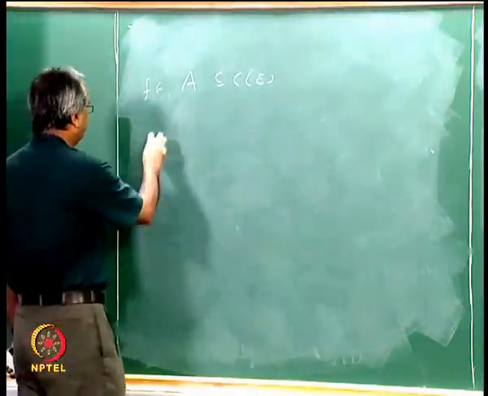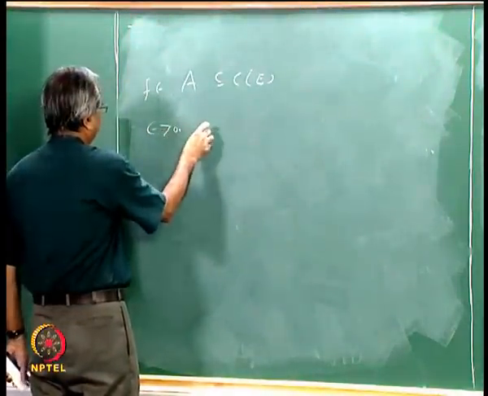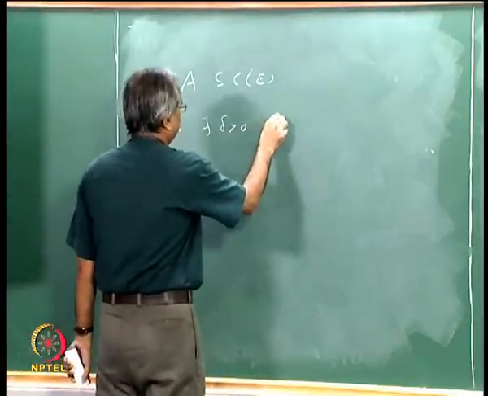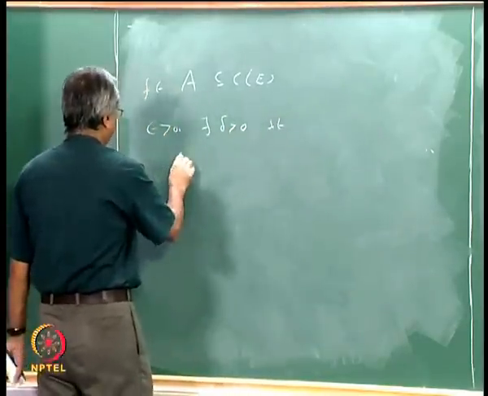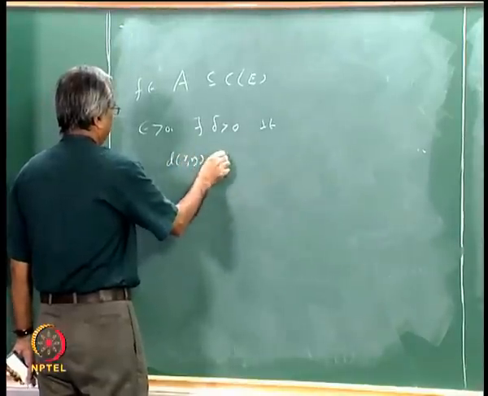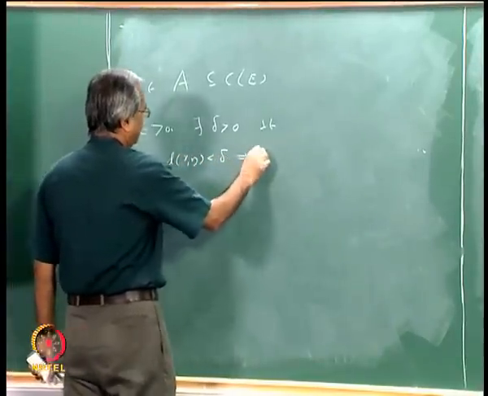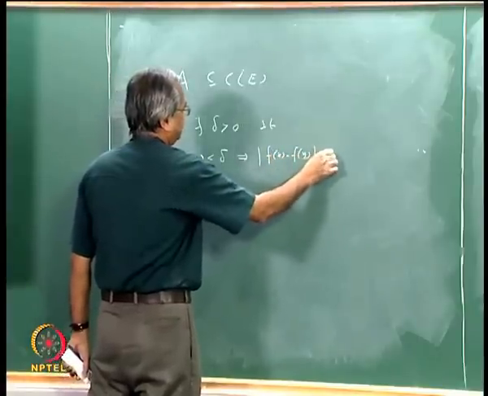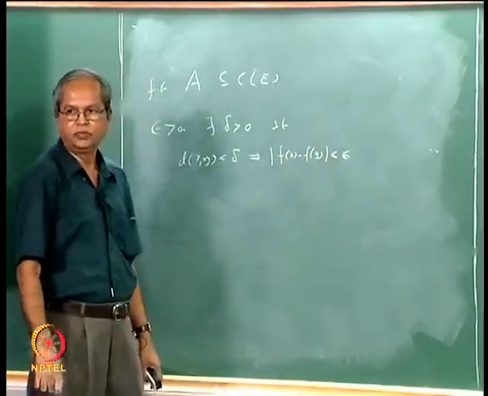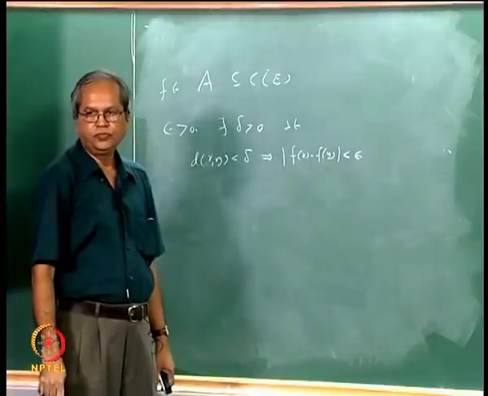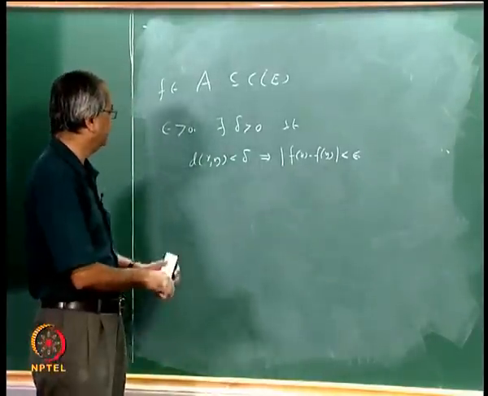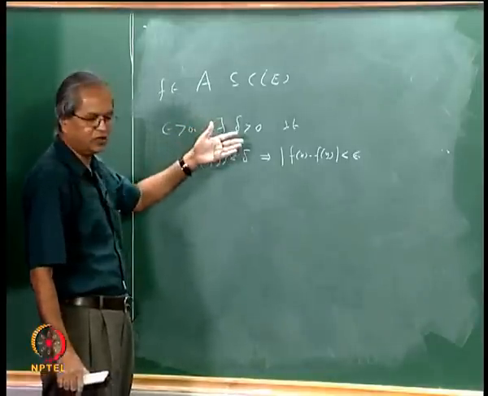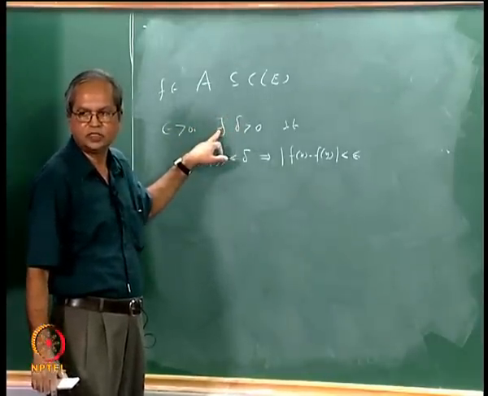So suppose you are given epsilon bigger than 0, then there exists delta bigger than 0 such that distance between x and y less than delta implies mod f(x) minus f(y) less than epsilon. That is the meaning of saying that f is continuous, and in this case continuous is the same as uniformly continuous.